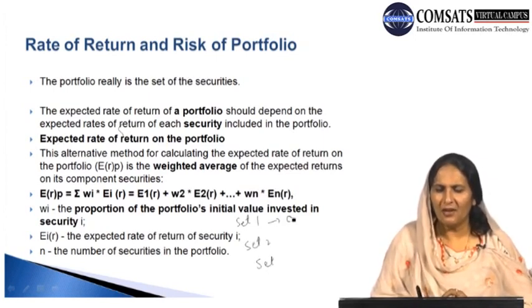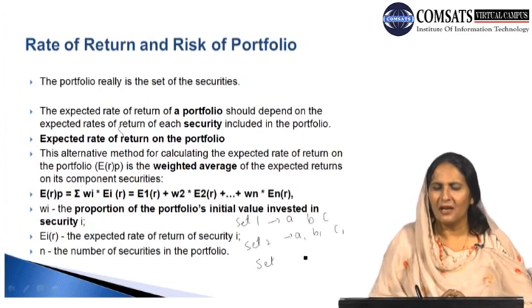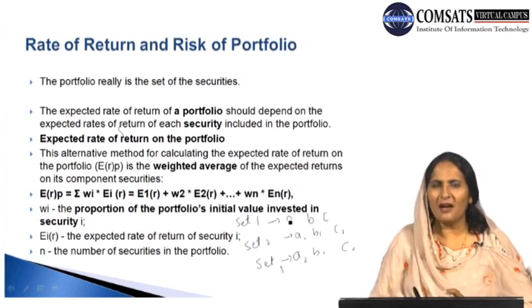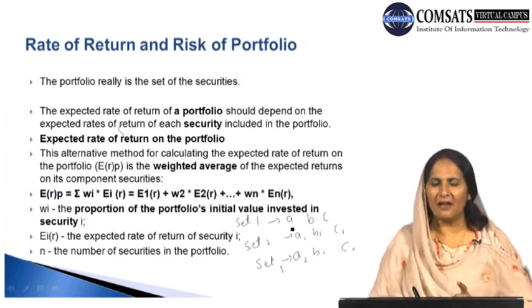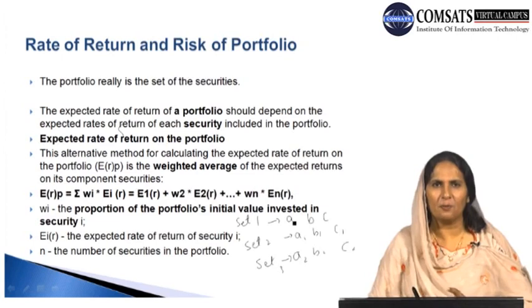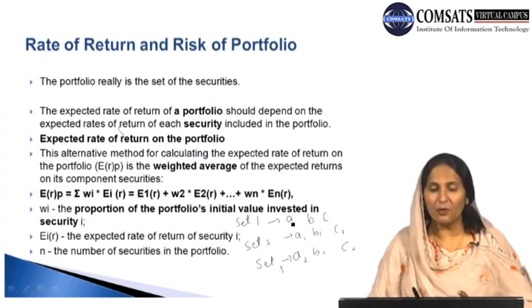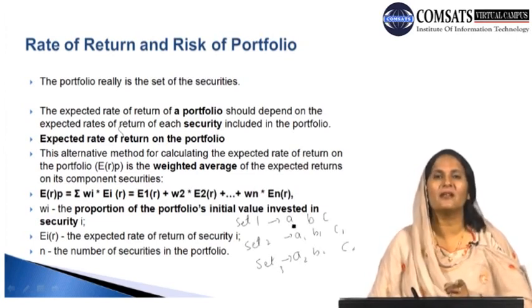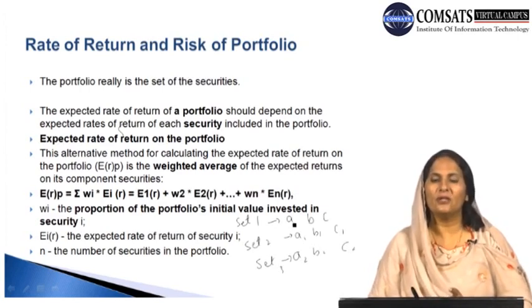In set 1 we have A, B and C items. In set 2 we have A1, B1, C1, and in set 3 we have A2, B2 and C2. Each and every asset, each and every security or certificate which is part of the portfolio is important for the investor to understand the situation linked with this item.